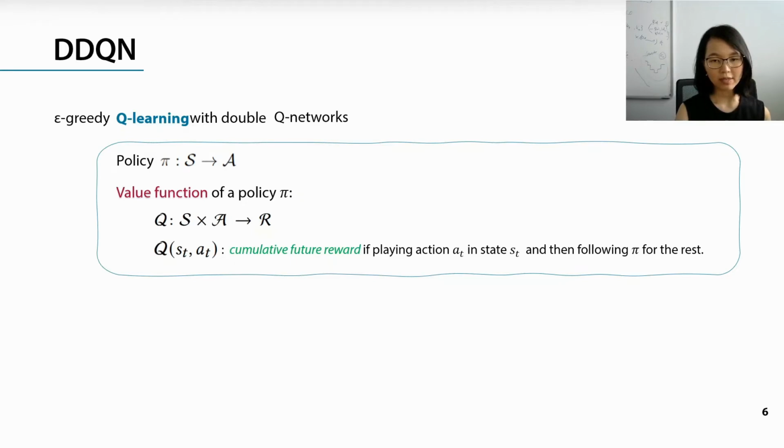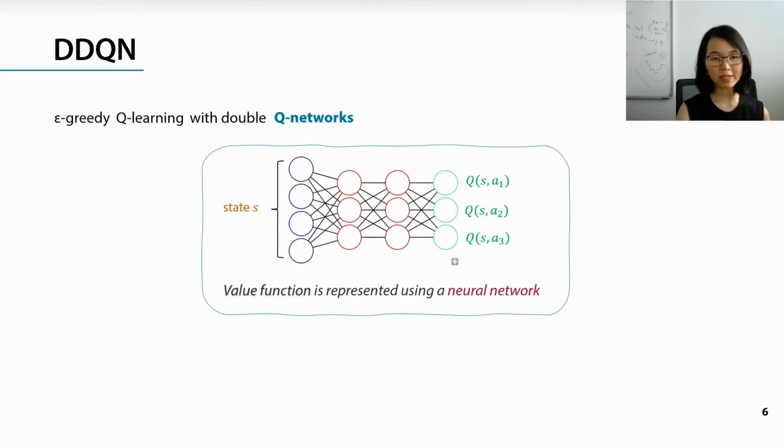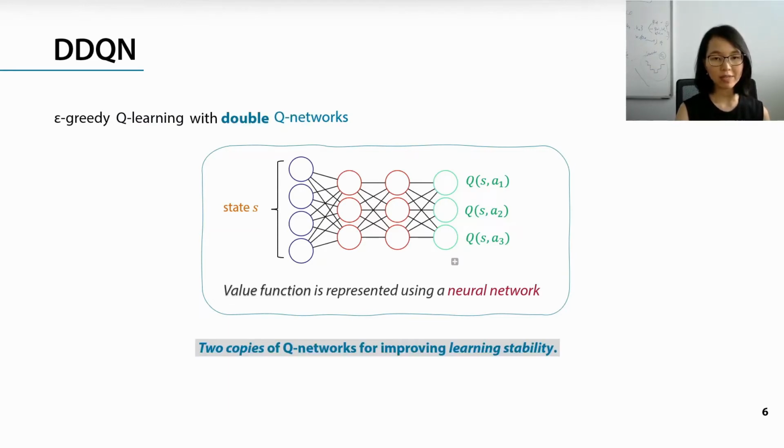The idea of Q-learning is to find the optimal policy via learning this Q function from the data collected during the training. Now, deep Q-learning is just about representing this Q function as a neural network. And double deep Q-learning uses two copies of such a Q network during the learning in order to improve learning stability.